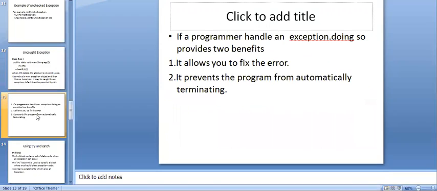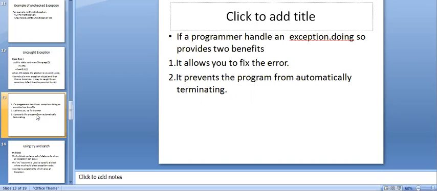So why does the programmer have to handle the exception? There are two things to be done. It allows you to fix the error, and it prevents the program from terminating automatically.